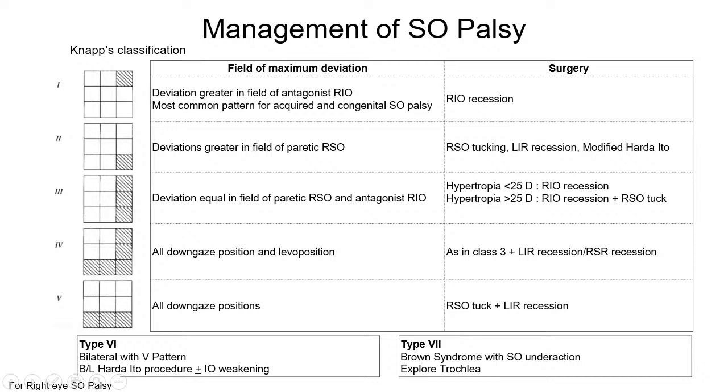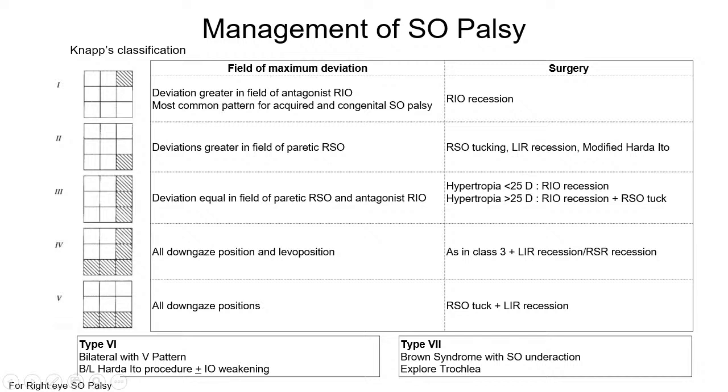Now, management of superior oblique palsy. Knapp classified superior oblique palsy into 7 types and gave management as per the deviation in the field of action. If deviation is greater in the field of the antagonist, that is right IO, then right IO recession is done, that is an inferior oblique weakening procedure.